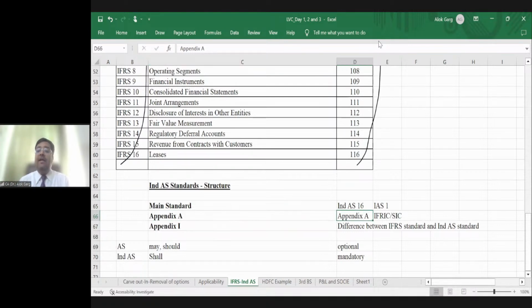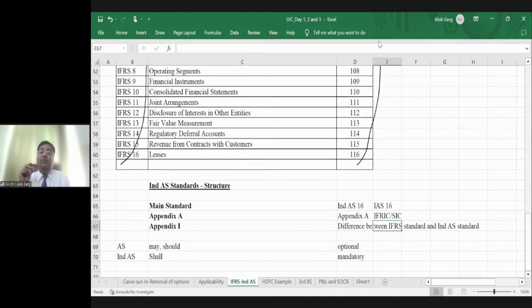The alphabetical appendix is the counterpart of interpretations. The main standard like Ind AS 16 is a counterpart of IAS 16, and the appendices are counterparts of IFRIC or SIC interpretations. In the numerical appendix, the differences between the IFRS standard and the Ind AS standard have been given para-wise.